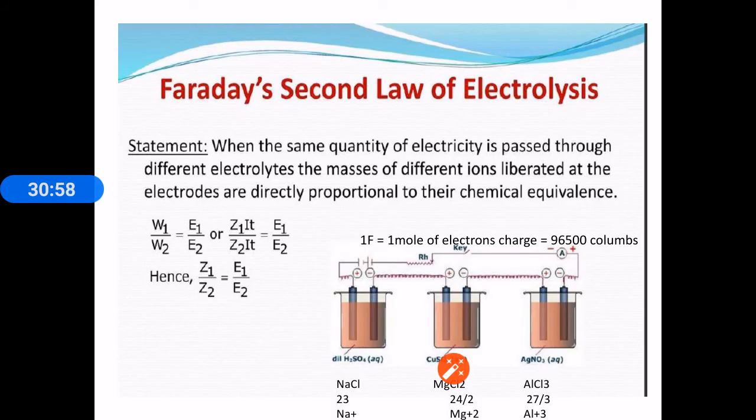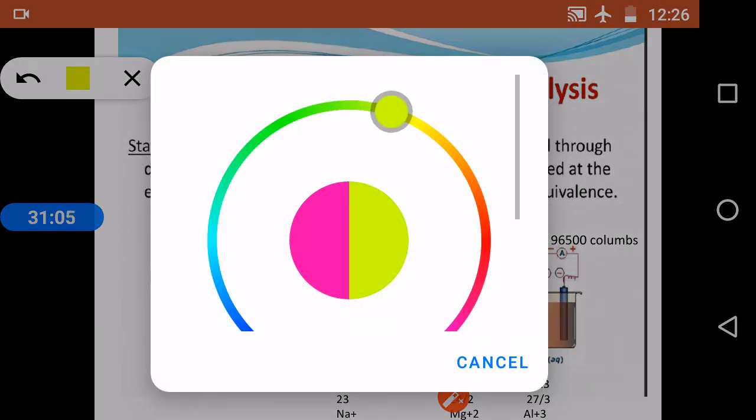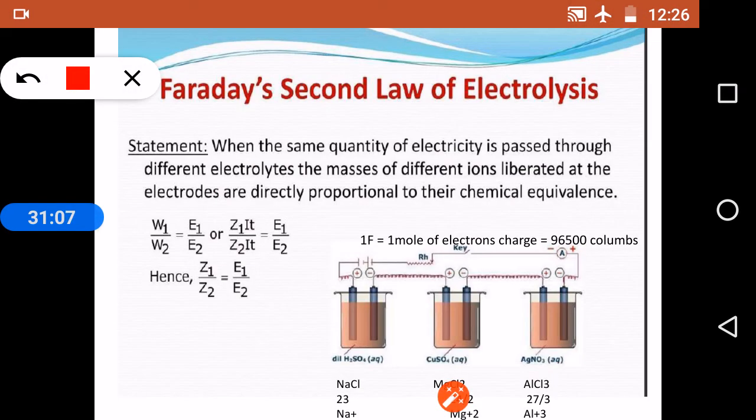Now Faraday's second law of electrolysis. When the same quantity of electricity is passed through different electrolytic solutions, then the masses of the different ions liberated at the electrodes are directly proportional to their equivalent weights. Let us suppose that 1 Faraday of electricity is passed through 3 different electrolytic solutions.